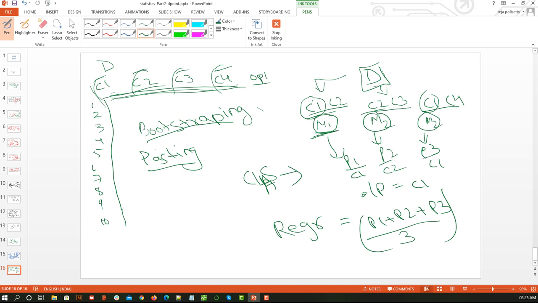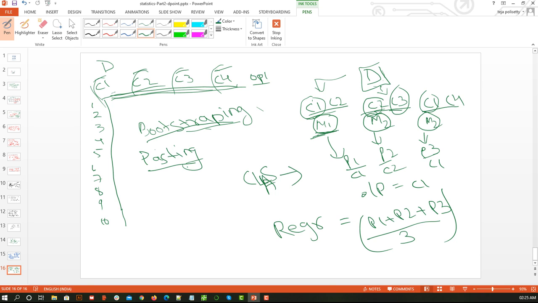It's otherwise what bootstrapping does: it takes different sets of features and makes sure that all of them are covered. The only point that pasting makes sure of is, suppose it wants to choose C2 and C3 for model 2, then it checks whether anyone has used C2 already. If yes, it will not take that. It will again check if C3 has been chosen by anyone already. No, then it will take it. So that's how it is going to work.